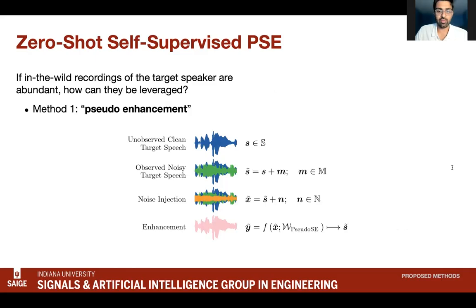Instead, all we have is the noisy observations, which is the blue signal corrupted by an unknown green signal. During self-supervised pre-training, we inject the orange noise signal onto the observation, and our PSE model learns to remove the orange noise. This is our most straightforward approach to leveraging the unlabeled in-the-wild data.